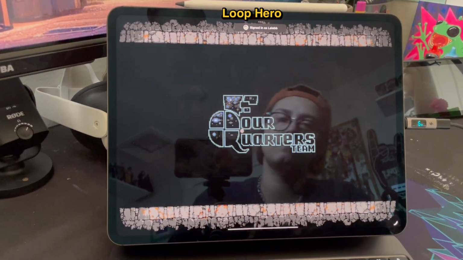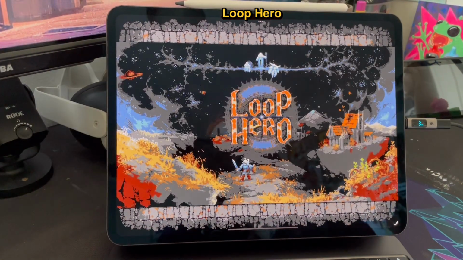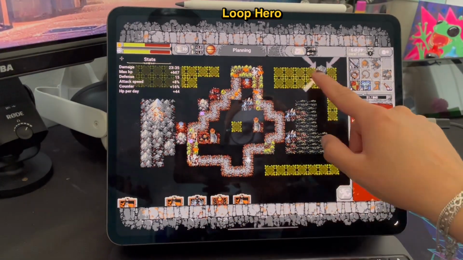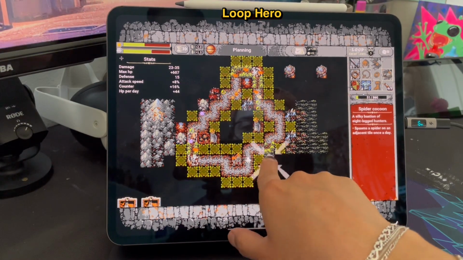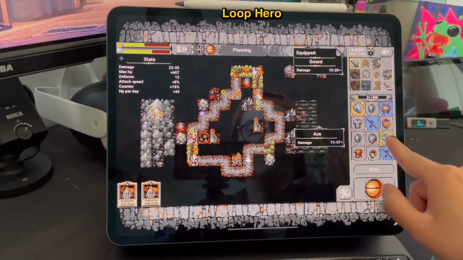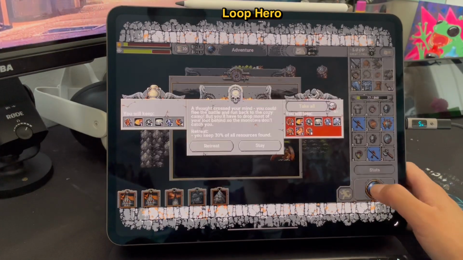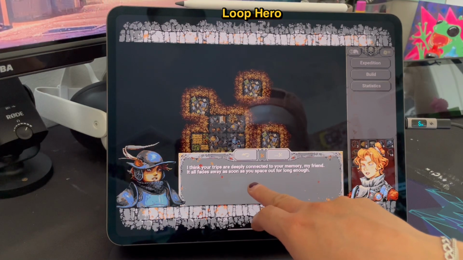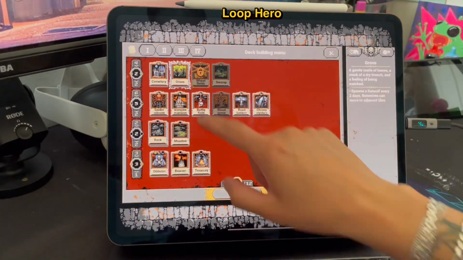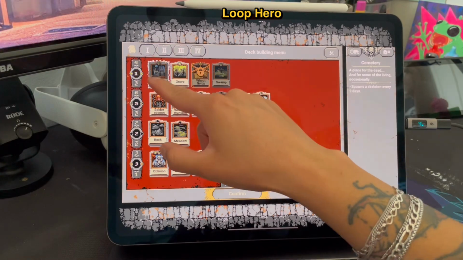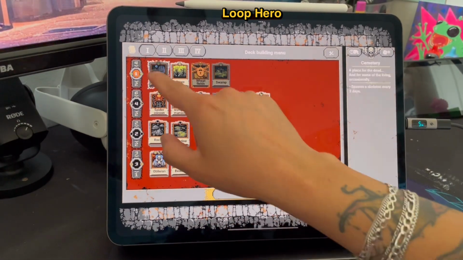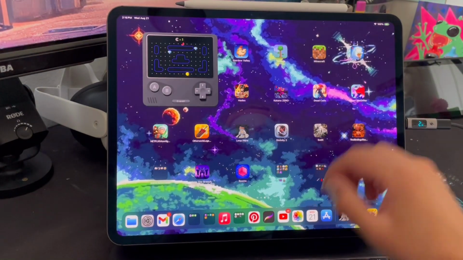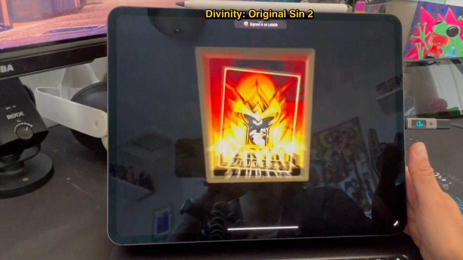Loop Hero is really good. Playdigious, they have a lot of good games in the App Store, a lot of them in the Netflix app as well. This is a really fun strategy, idle, not so idle game. I love it. It has been a little bit buggy here and there, but also this was the first time I died in this game. I usually have been doing a really good job of planning my escapes without losing any of my items, but I did die that time. It's good and challenging. It's an interesting story. Love that game.